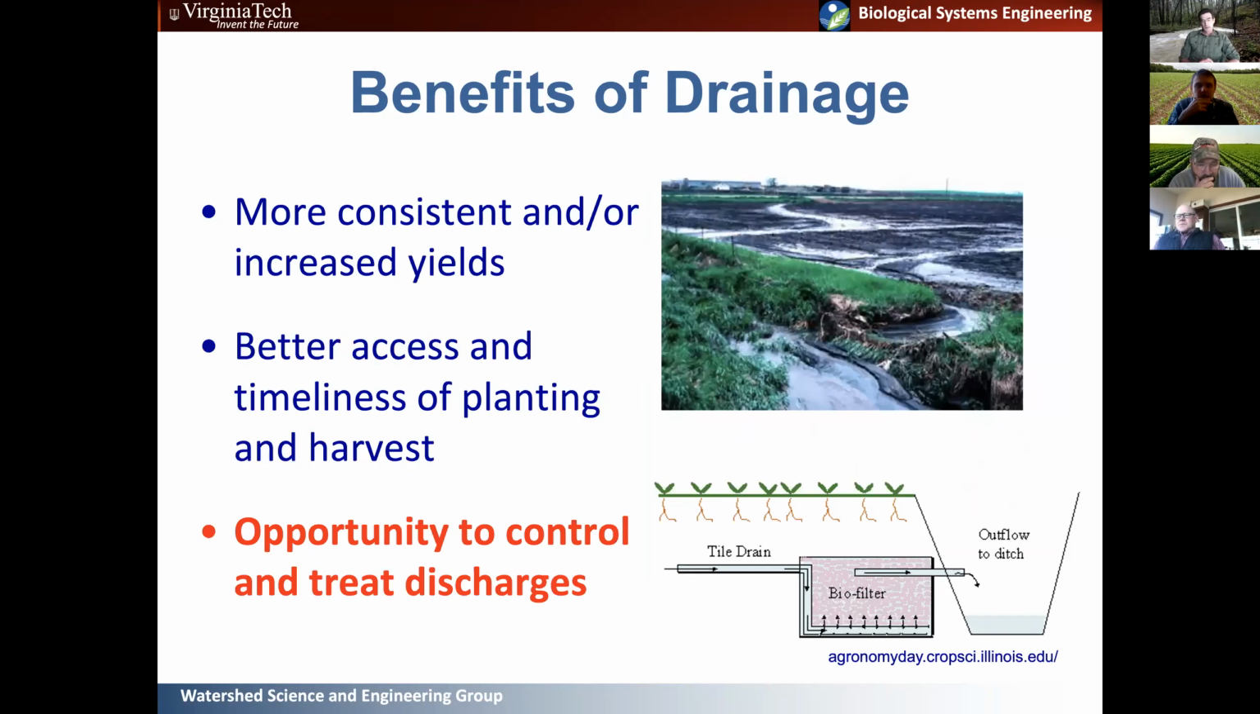And then finally, something that's more recently come on the radar in terms of drainage is trying to deal with drainage discharge. And we'll talk about this at the end of the talk today. So drainage does present some challenges for environmental quality. So water quality, hydro modifications, those are all things that you need to consider when you think about a drainage system. But there are opportunities to control and treat those discharges. In fact, use those discharges, the drain discharges, to your advantage in some cases.